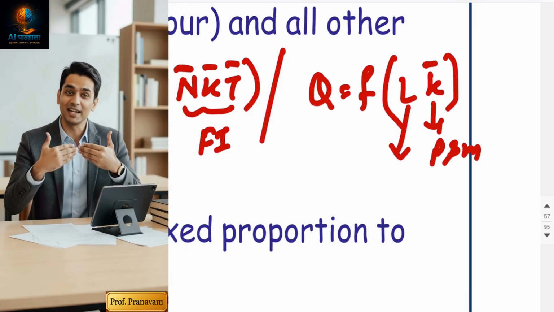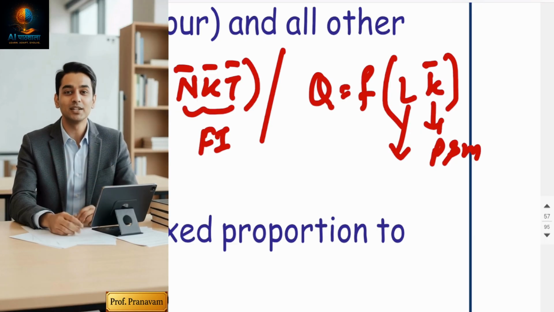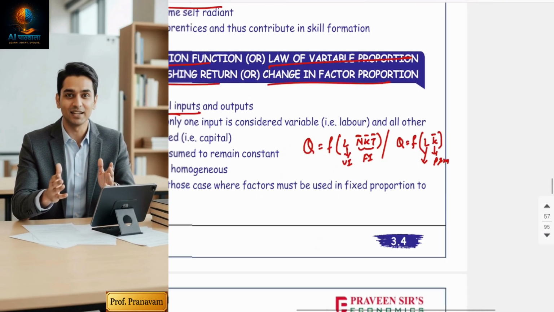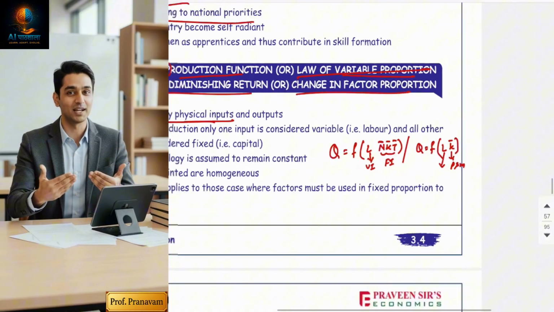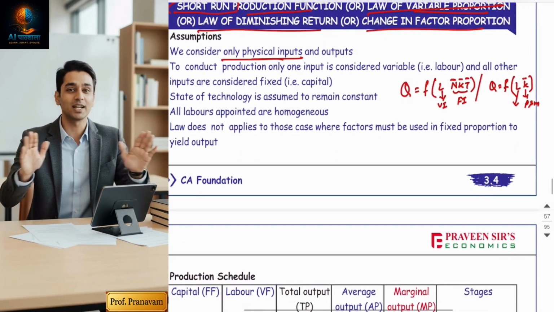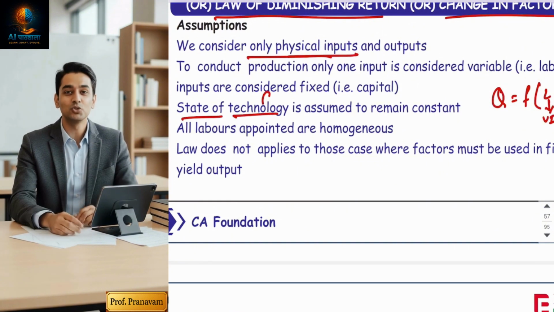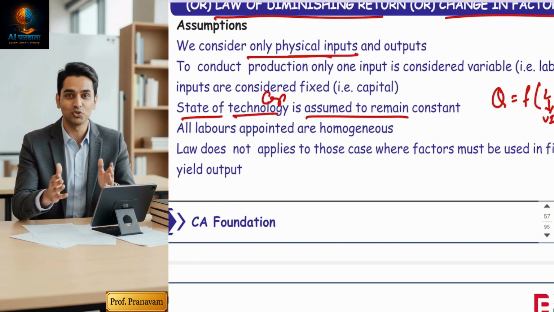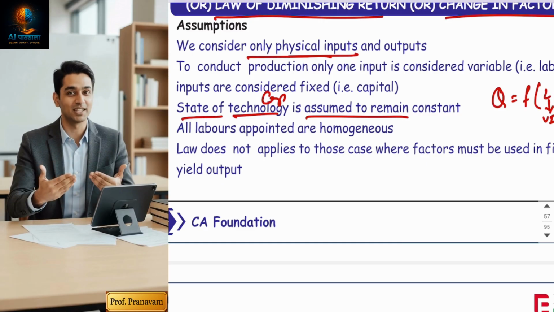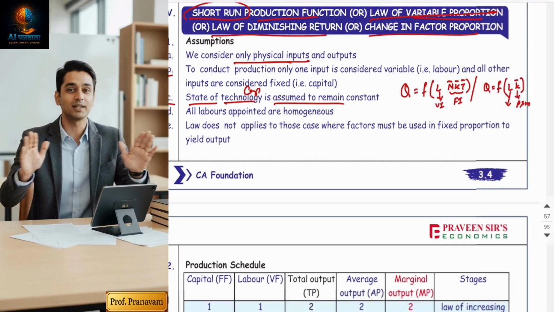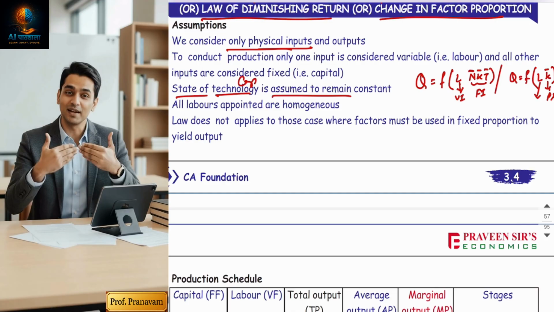So can I say that in the short run the producer can change the output only by changing the variable factor? That's why this law is also called the law of variable proportion. In the short run, only the variable input plays an important role in conducting the production. State of technology, meaning capital, is assumed to remain constant. Throughout the analysis, plant and machinery neither increase nor decrease. So the variable factor is called labor.